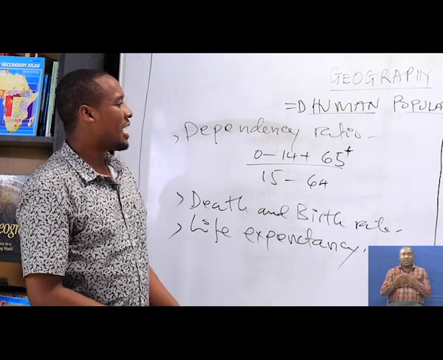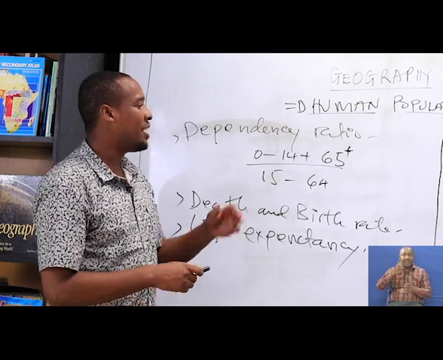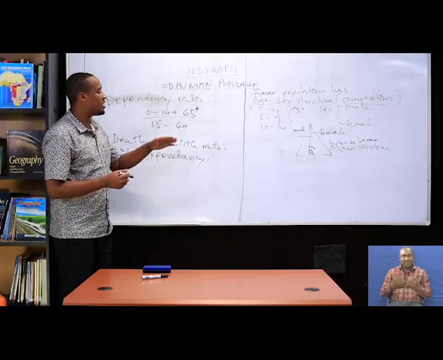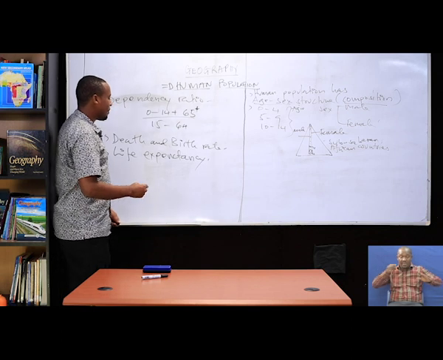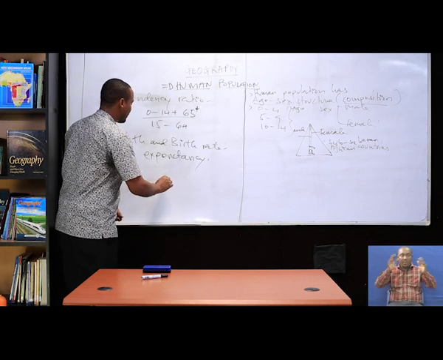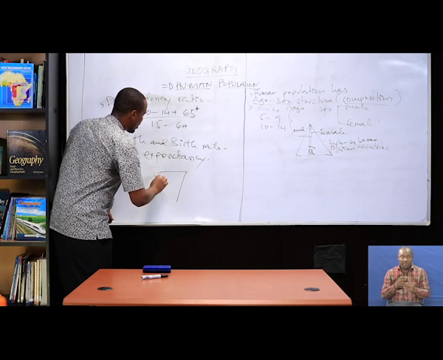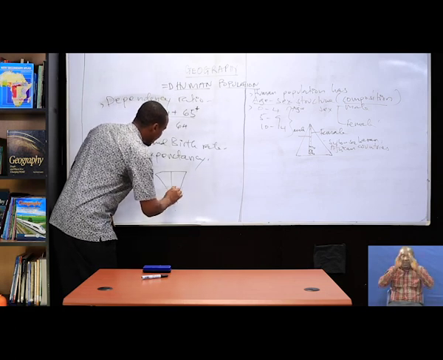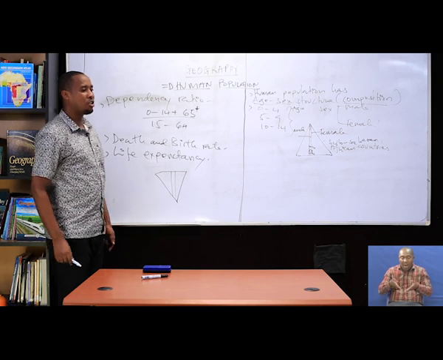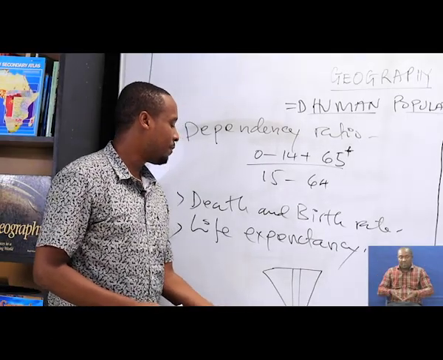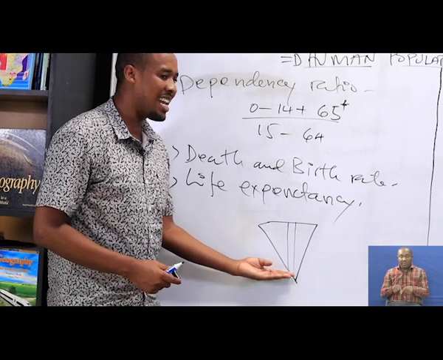So this can all be derived from population pyramids which have a broad structure. But a pyramid whose structure is narrowed at the bottom and broad at the top is vice versa. Here the base is narrowed.